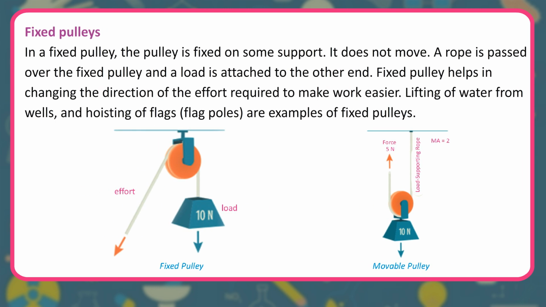Fixed pulleys. In a fixed pulley, the pulley is fixed on some support. It does not move. A rope is passed over the fixed pulley and a load is attached to the other end. A fixed pulley helps in changing the direction of the effort required to make work easier. Lifting of water from wells and hoisting of flags on flagpoles are examples of fixed pulleys.